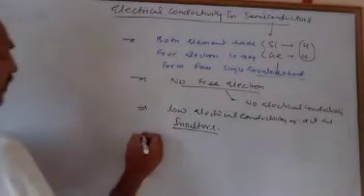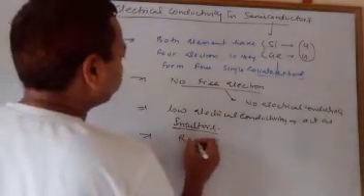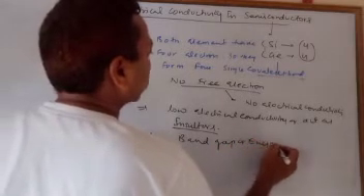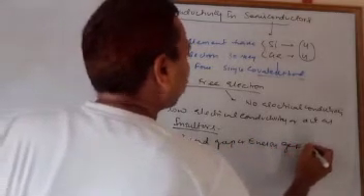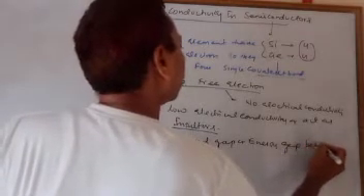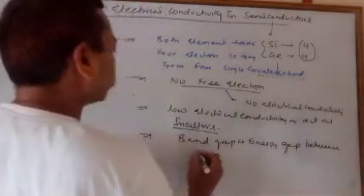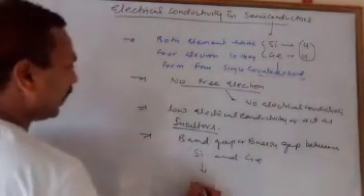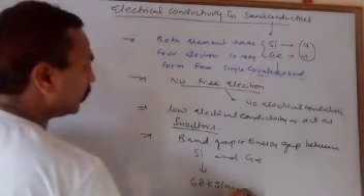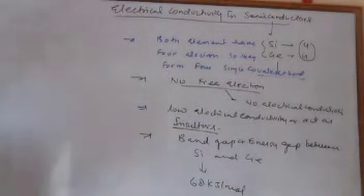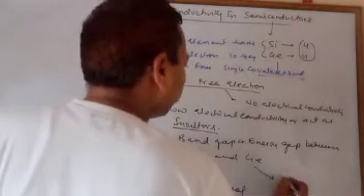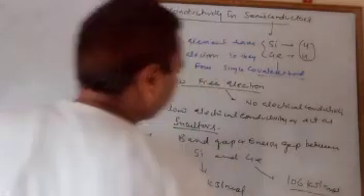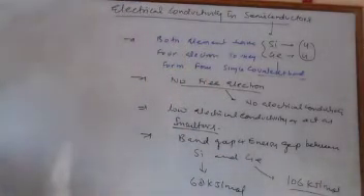The next point is the band gap, or energy gap, between silicon and germanium. The band gap is 68 kilojoule per mole for silicon. And for germanium, it is 106 kilojoule per mole. So this is the band gap in this situation.